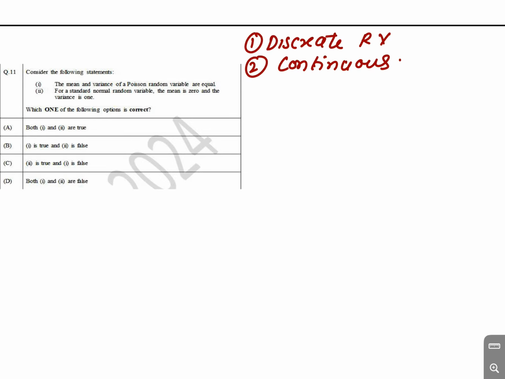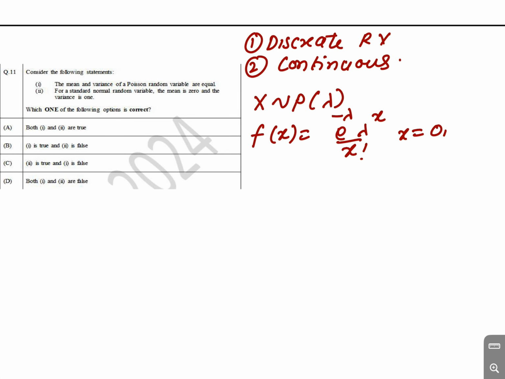If x follows a Poisson with parameter lambda, then the PMF f of x is equal to e to the power minus lambda, lambda to the power x upon x factorial, where x takes the values 0, 1, 2, up to infinity.